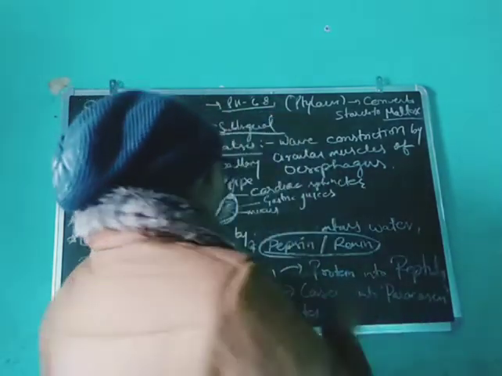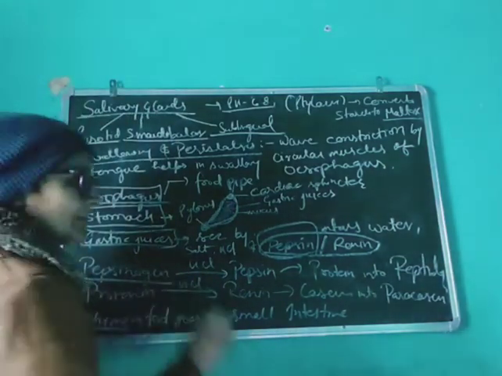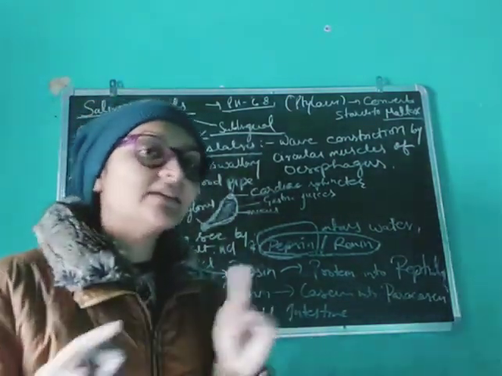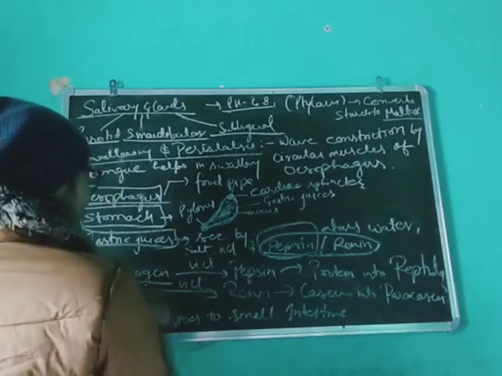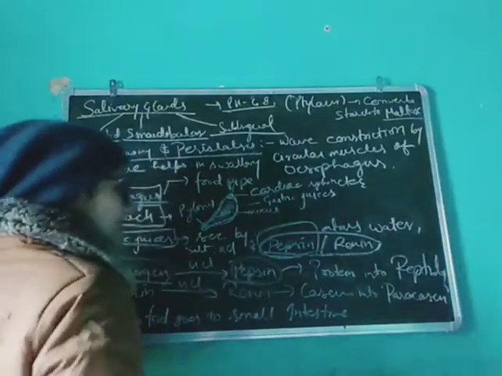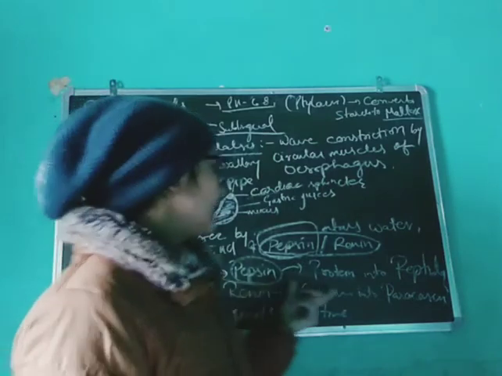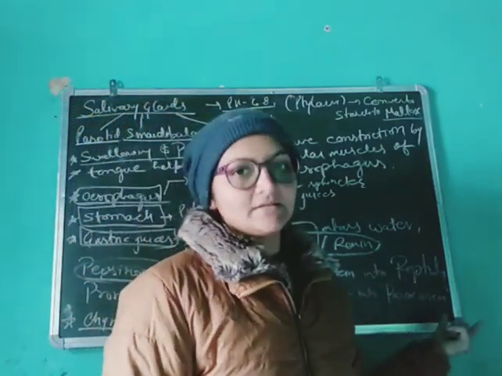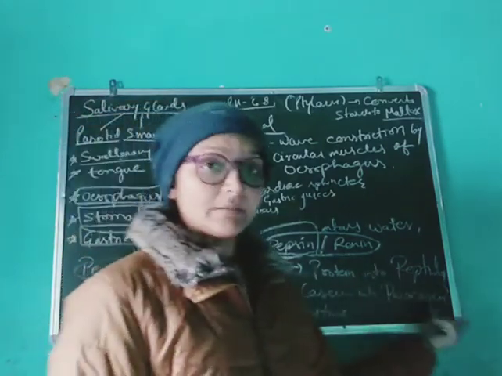First of all, pepsin is in an inactive form, and the inactive form is pepsinogen. When the HCl of the stomach acts on pepsinogen, it converts into pepsin, and this pepsin is the active form. When food comes, pepsin breaks down the proteins into peptides.